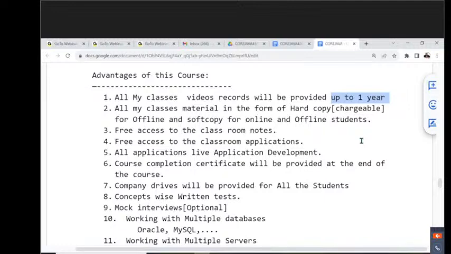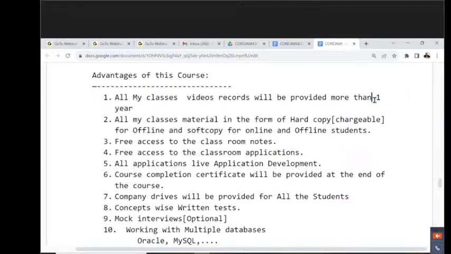It's a basic thing, right? Every organization is providing access for up to more than 1 year. Okay, now here it will be provided for more than 1 year of time. Okay, fine. Next one, apart from that, we can identify this.